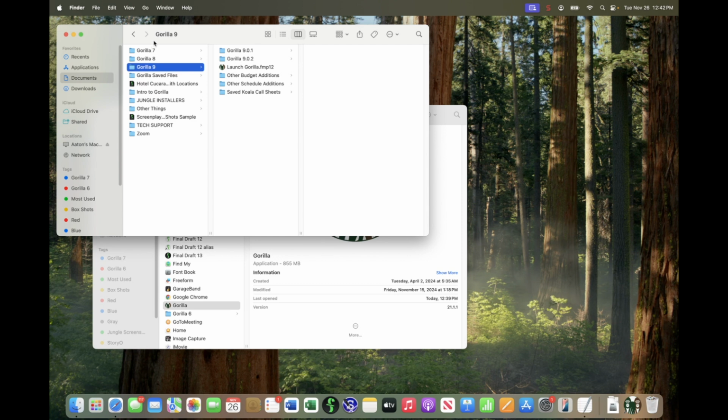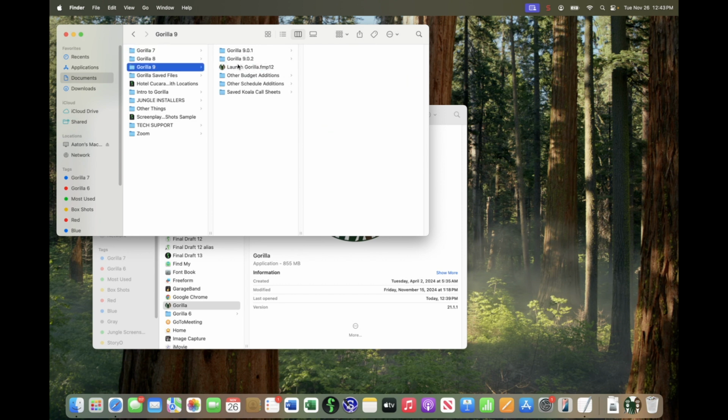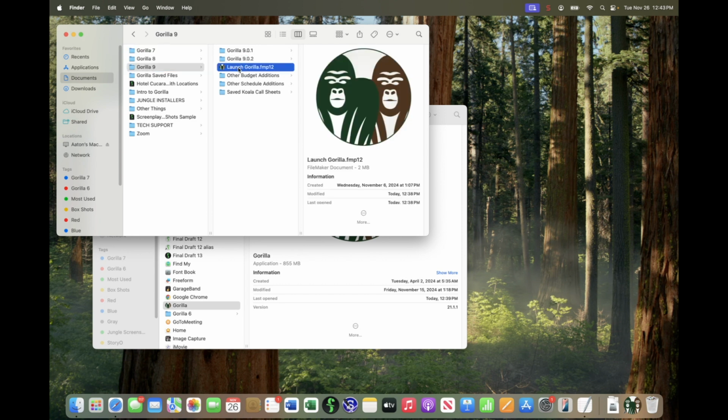So if you're going to launch Gorilla, the proper way to launch Gorilla is from the Launch Gorilla file in the particular folder that you want to launch. So for example, if I wanted to launch Gorilla 7, I should launch here. If it was 8, I should launch here. And if it was 9, I should launch here. But there are a few issues that you have to set up properly.